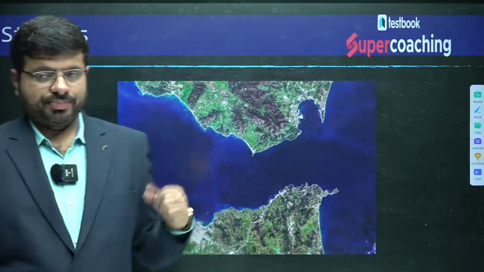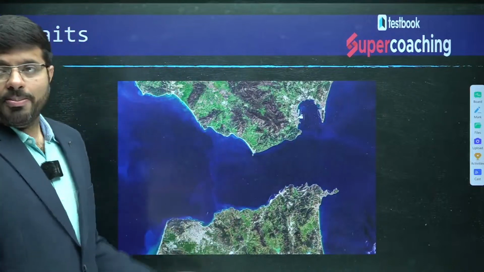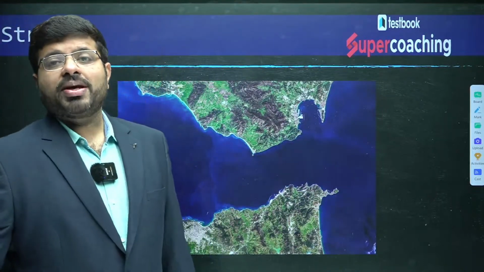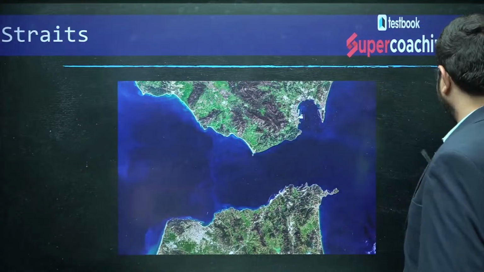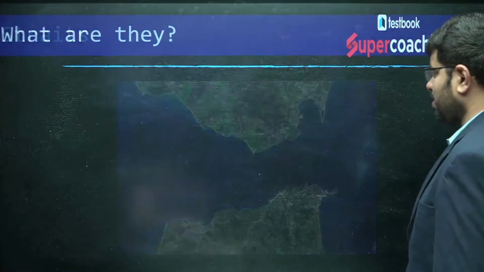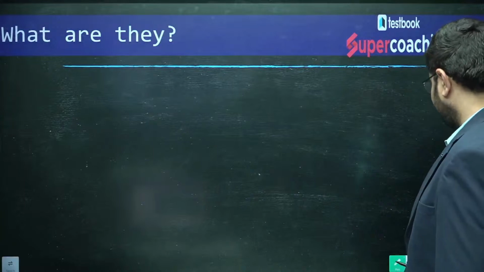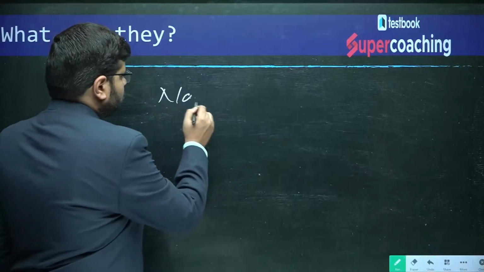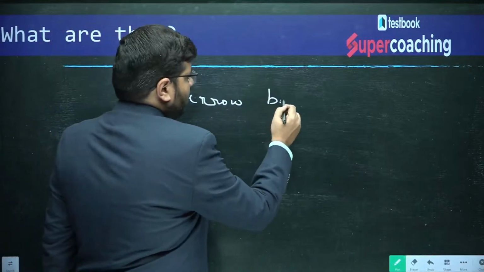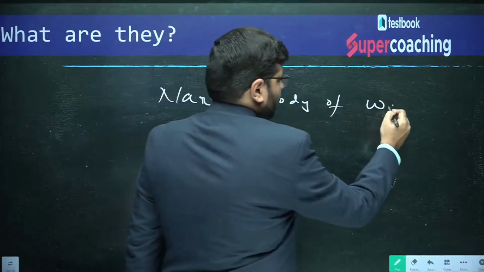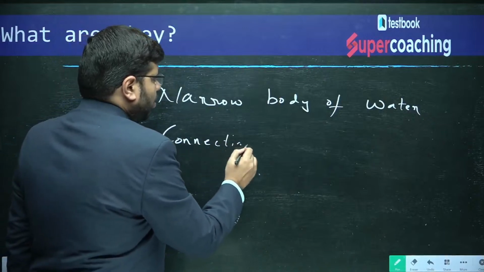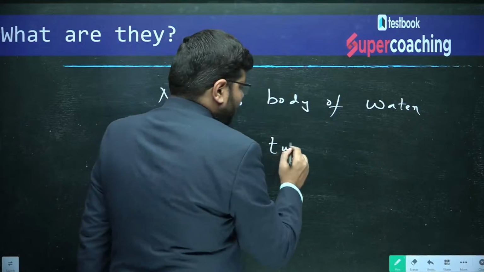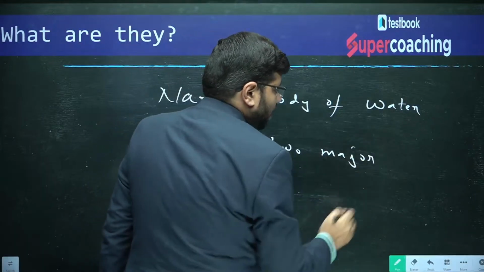Now if you see here, this is a picture of a strait. Then what do you mean by a strait? What do you call them as a strait? It is a narrow body of water connecting two major land masses or water bodies.